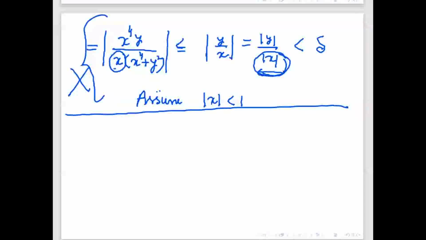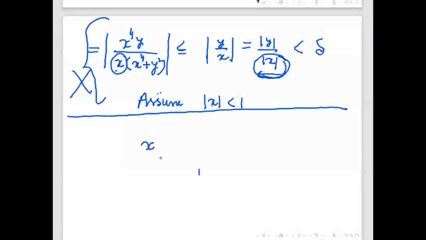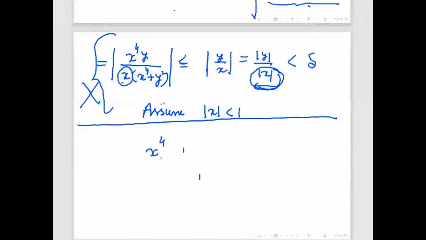So we'll apply the arithmetic mean and geometric mean in order to approximate this. So if you take these two numbers, one is x to the power 4, another one is y square. What is the arithmetic mean of these two numbers? The arithmetic mean of x to the power 4 and y square will be x to the power 4 plus y square by 2.